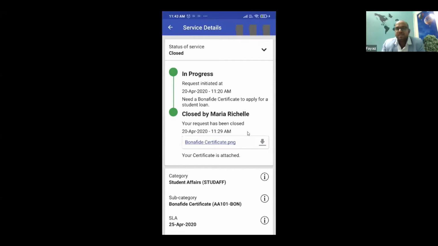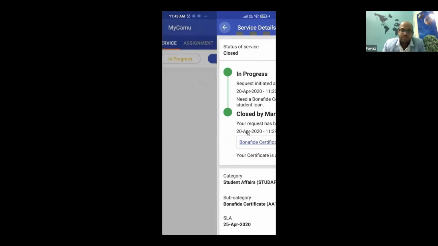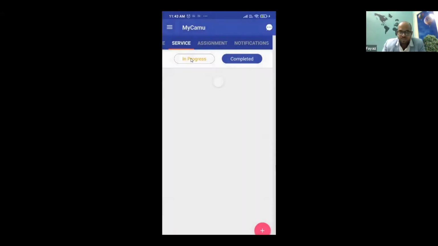So the whole idea is that we bring in all these day-to-day activities where normally a student will roam around the campus to get this done. Rather than coming and banging onto the doors of different departments, you can get it simplified so that even for administrators, their work becomes easy. They will have a kind of synchrony in doing the applications and getting the work done. So that's the whole idea of having digital services, right?